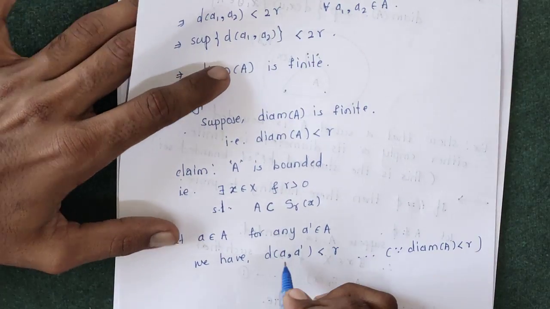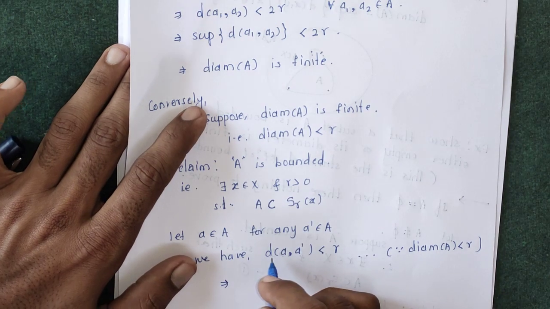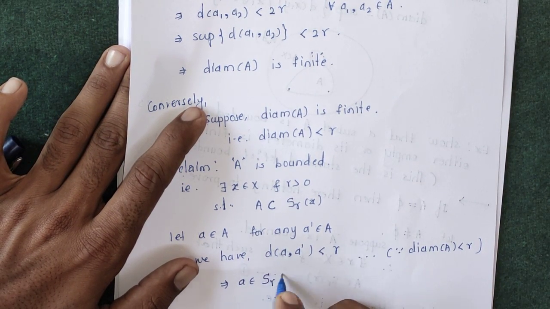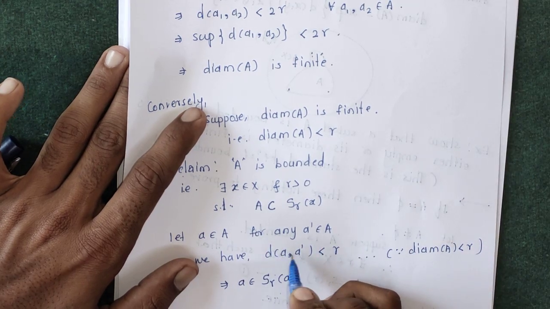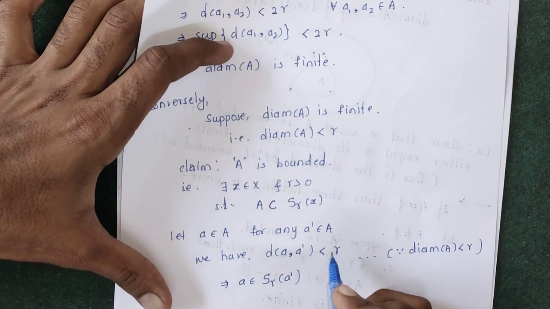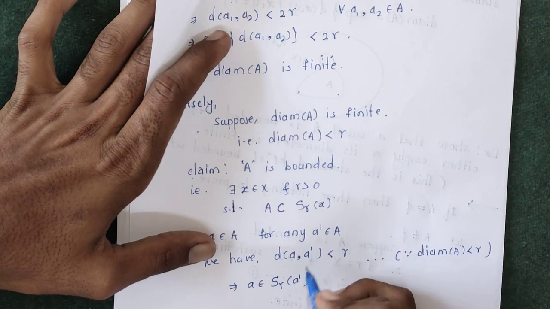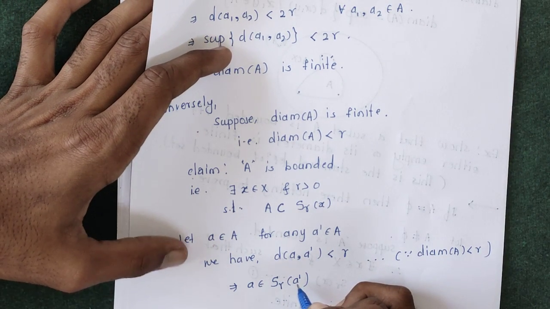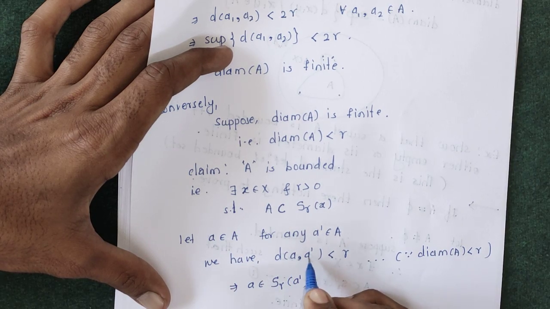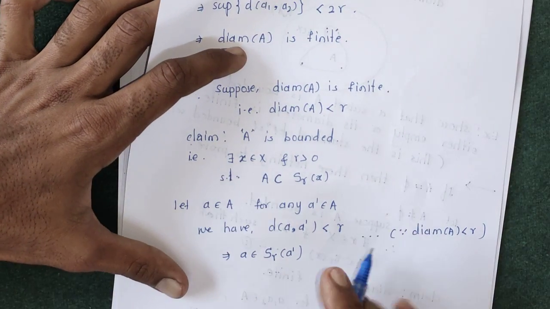So here the distance of a and a prime is less than r. So we can write, by definition of open sphere, that a belongs to S_r(a prime). If we take a prime as center and a is any element of set A, then the distance of a and a prime is less than r, which implies a belongs to S_r(a prime).